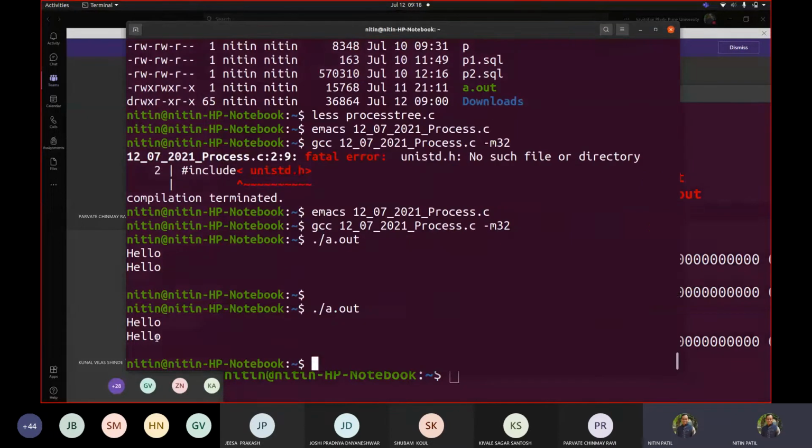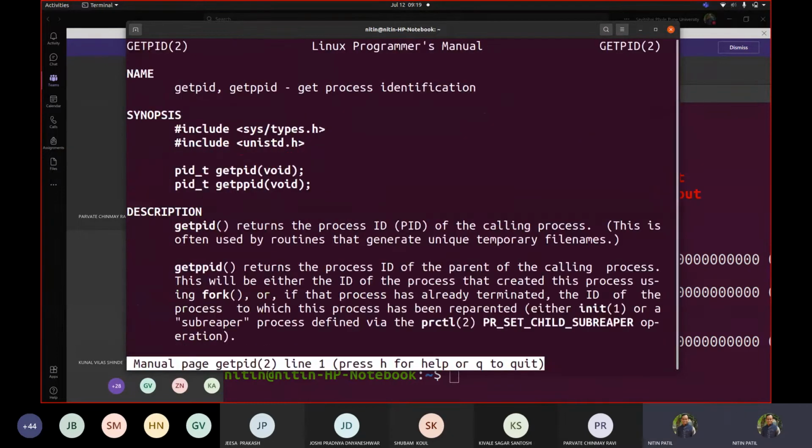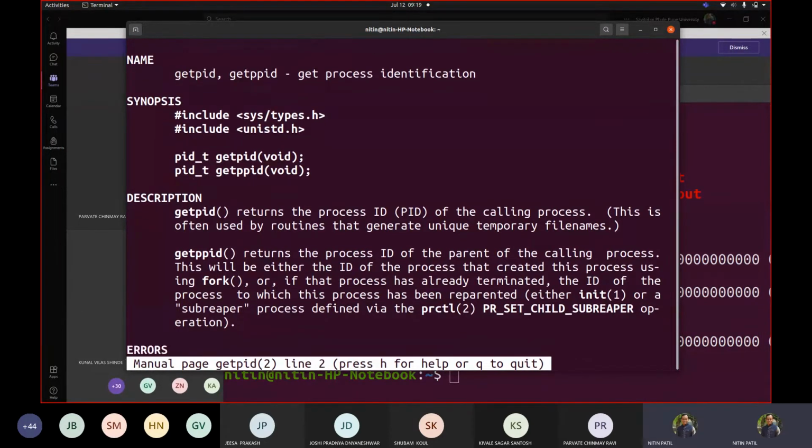Correct. But now how will we see whether this is printed from the parent or this is printed from the child? How to see this? Okay, so let me add a function inside. Let me introduce a function to you. Note down this getpid. So this function tells us, you can see the return type. That's why I wrote this pid_t. Okay, return type to be this.